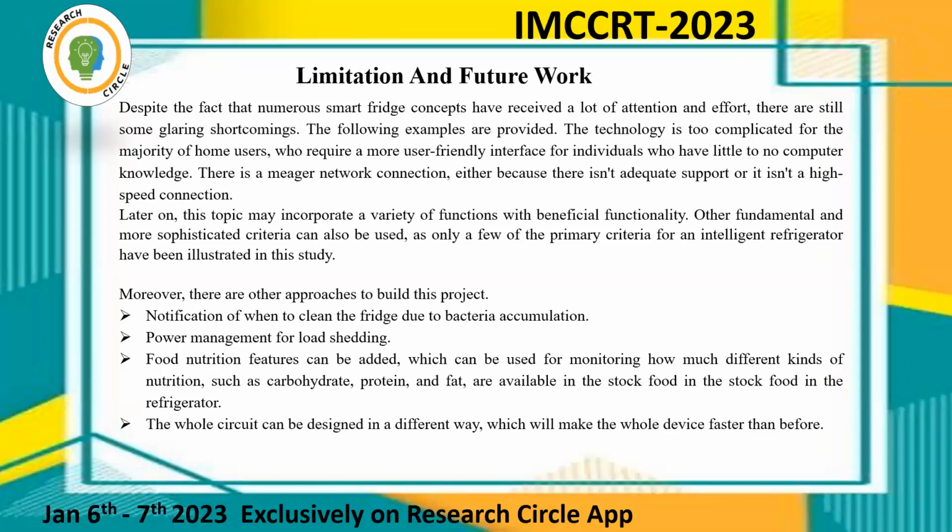Notification of when to clean the fridge due to bacteria accumulation, power management for load shedding, and food nutrition features can be added, which can be used for monitoring how much of different kinds of nutrition, such as carbohydrate, protein, and fat, are available in the food stock in the refrigerator. The whole circuit can be designed in a different way, which will make the whole device faster than before.